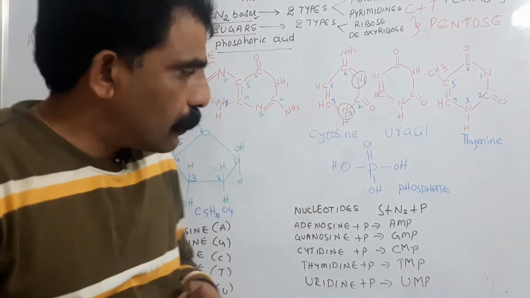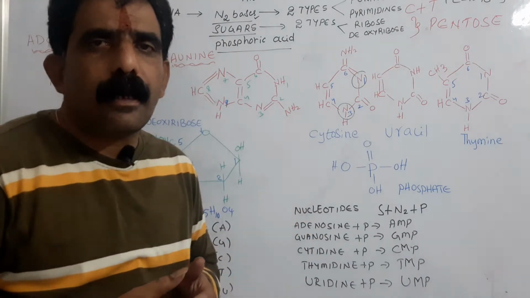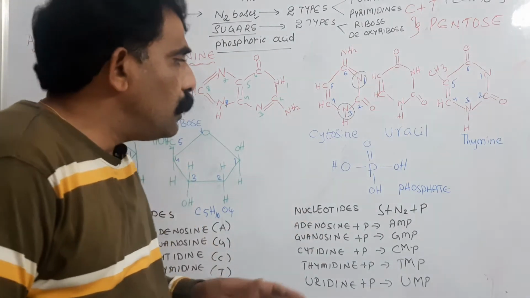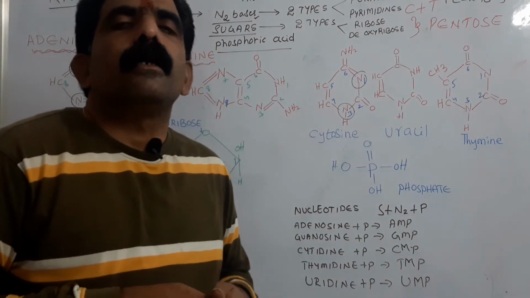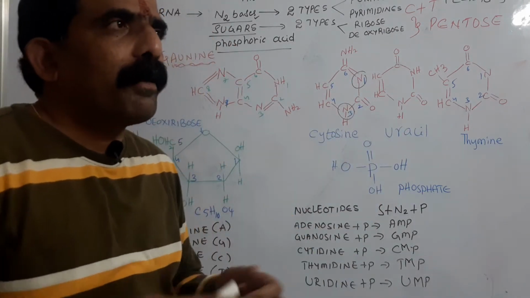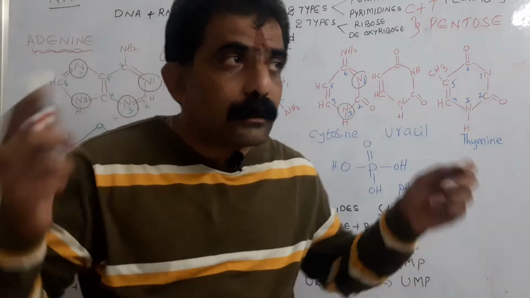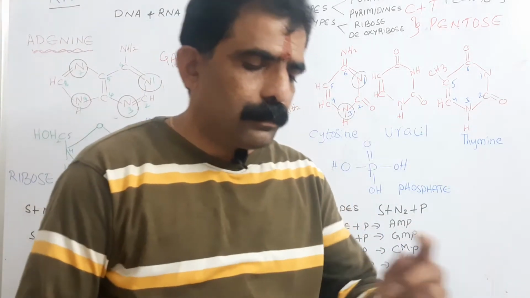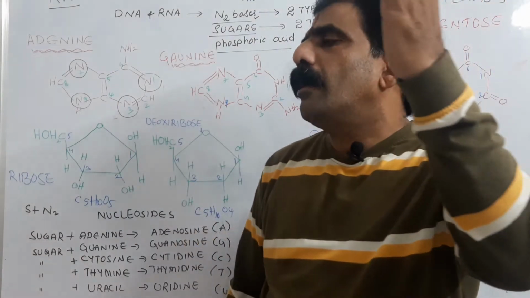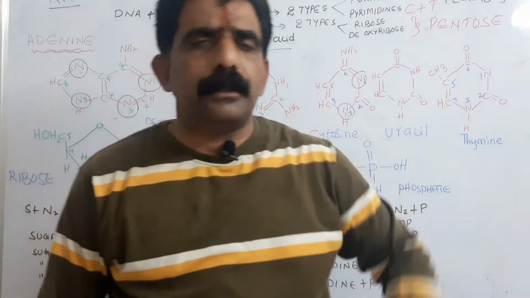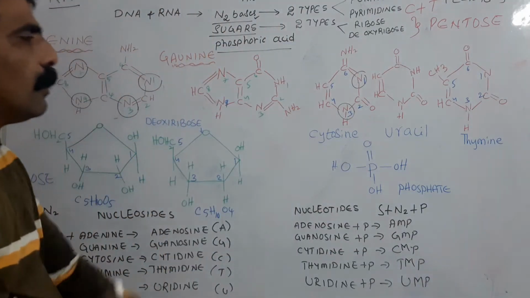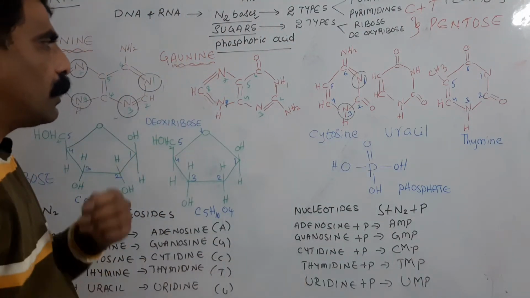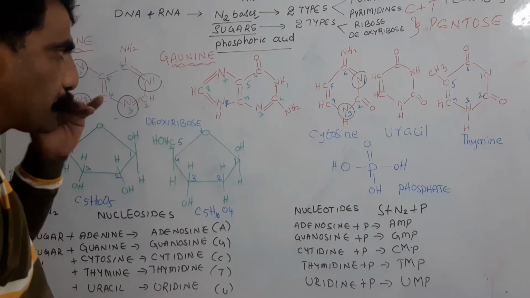This proton donor is present in DNA and RNA. So due to the presence of phosphate in the form of phosphoric acid, DNA, RNA acquire acidic nature as well as negative charge. So negative charge is because of phosphate and acidic nature also because of phosphate. And the names are derived on the basis of the type of sugar molecule present in the nucleic acid.